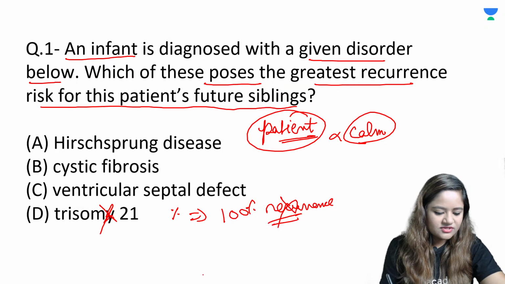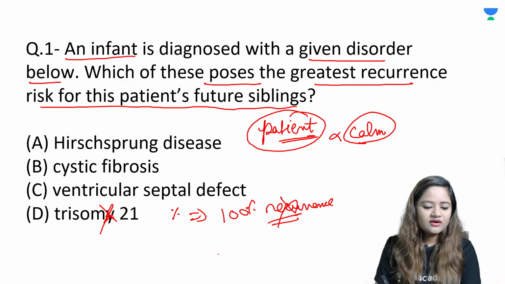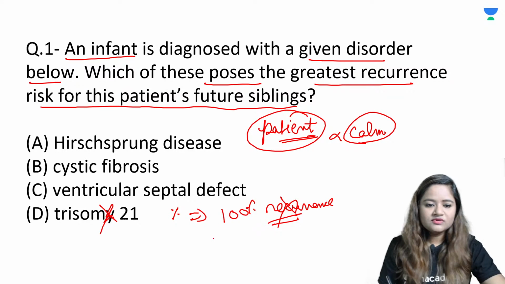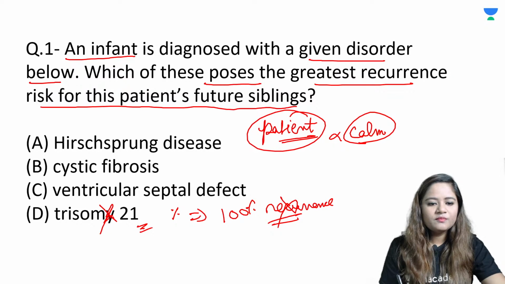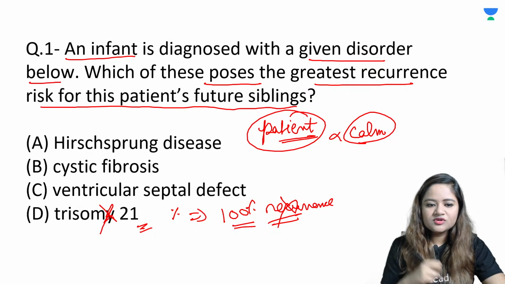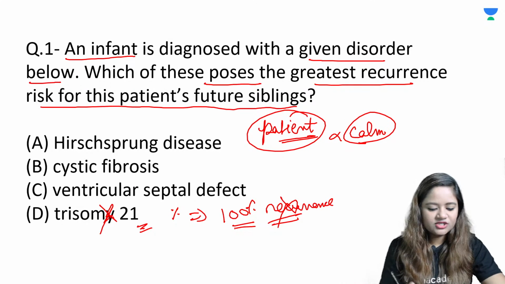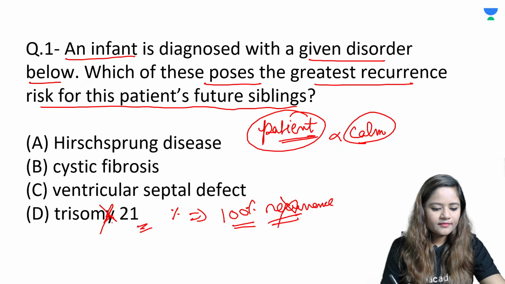So that is why it is out. Yes, that is 21-21 translocation. That is a very rare translocation that occurs in Downs. So although Down syndrome is common out of these, the 100% risk of it occurring in a future sibling is very, very low, because the percentage of the translocation by which it occurs is very low. So if Downs is out, then which of the following options would you like to choose? Which one of these is an autosomal recessive disorder which has got this inheritance pattern?